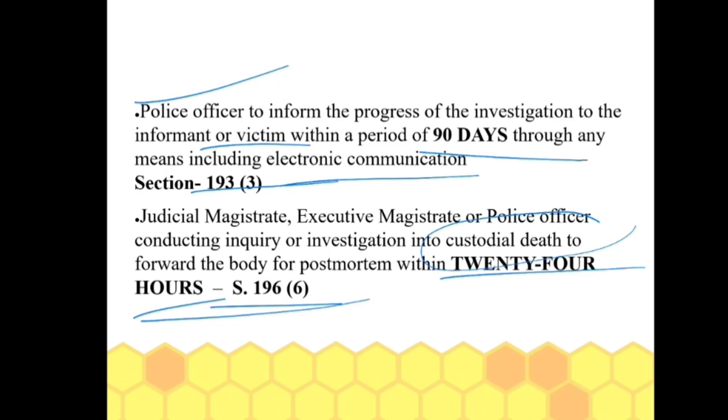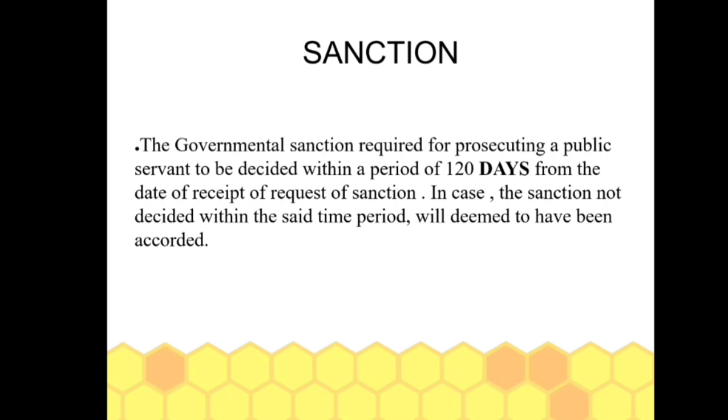There is another time limit introduced in cases of government sanction. Whenever government sanction is required in cases where a public servant is being prosecuted, the time limit is set at 120 days from the date of receipt of the request for sanction. So sanction, either being given or not given, must be expressly informed within 120 days. And if it is not decided within that time limit, it will be deemed to have been accorded, which means sanction will be deemed to have been given and that person can be prosecuted.